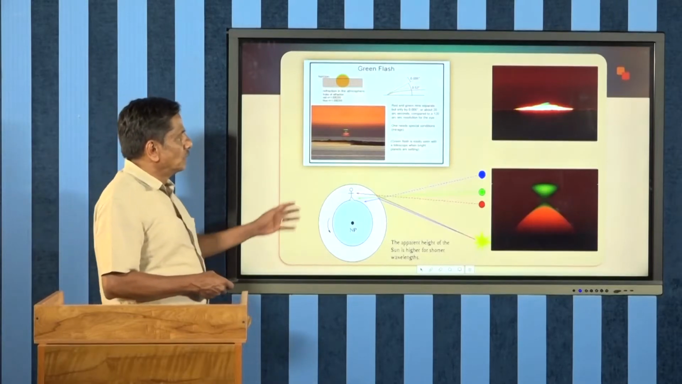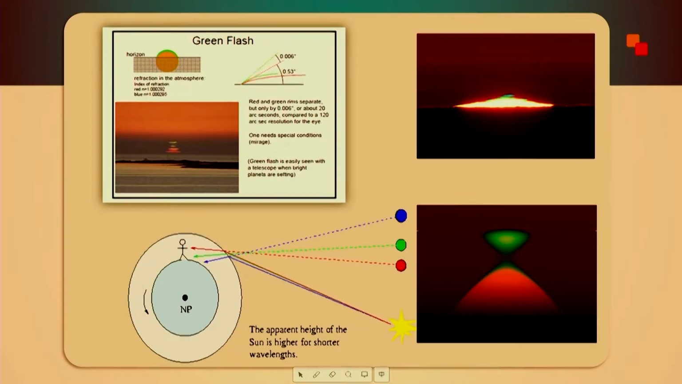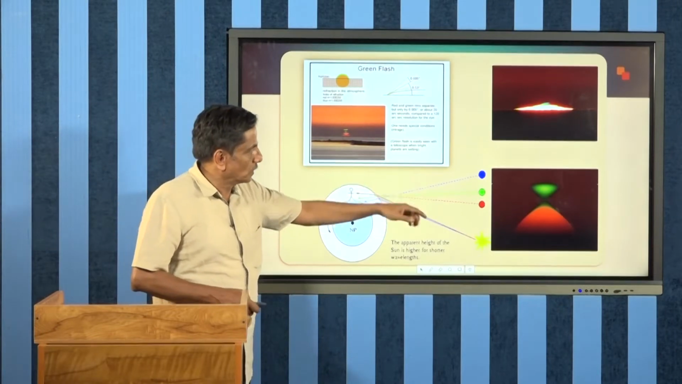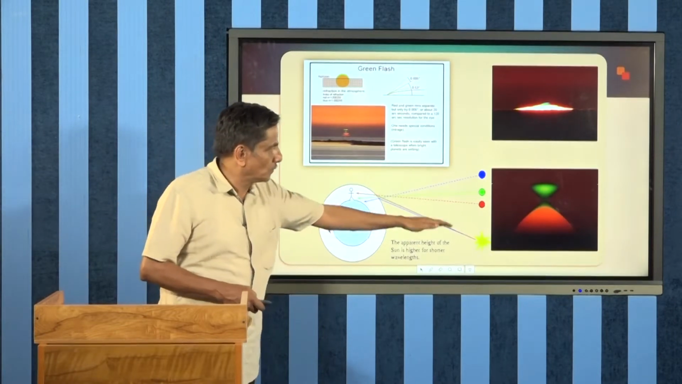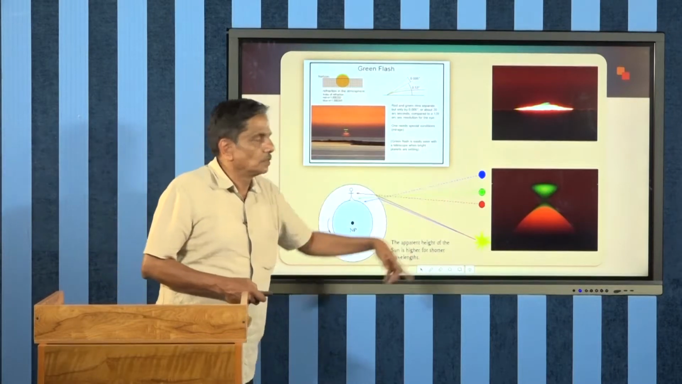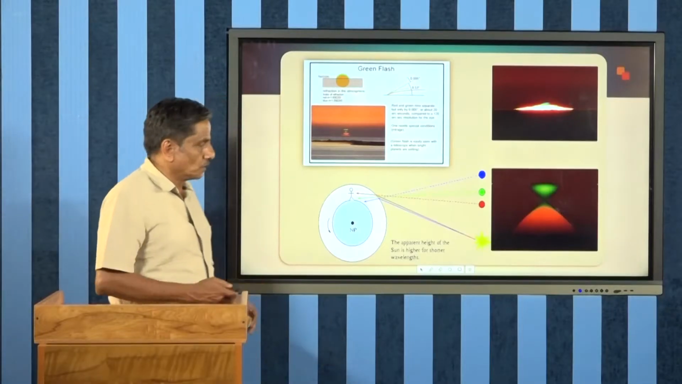So, actually this is the situation. We have refraction in the atmosphere. This is the horizon. Whenever we look from here, we can see different colors after the sunset, of which the blue is prone to be scattered very widely, so that green is visible.